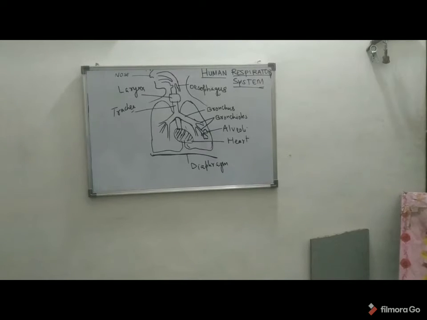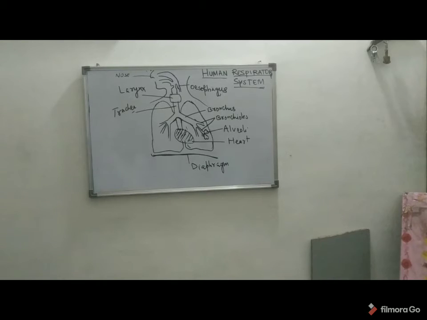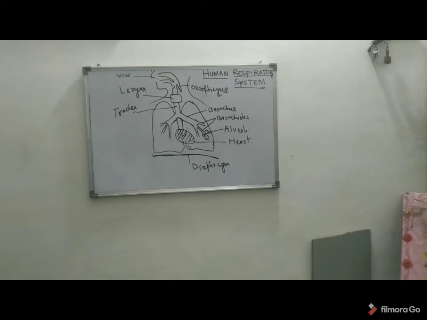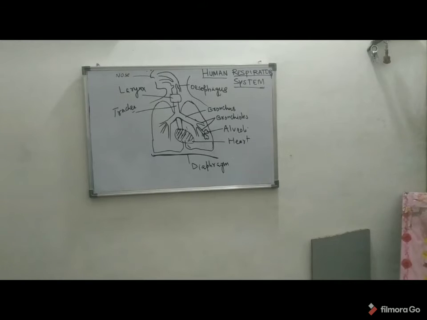The structure of the larynx includes the thyroid cartilage. It is the largest hyaline cartilage and protrudes anteriorly, which is also known as the Adam's apple. Apart from the thyroid cartilage, there is the epiglottis. It is the superior opening of the larynx. It routes food to the esophagus and air towards the trachea.